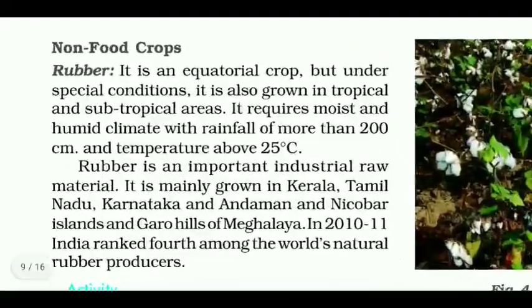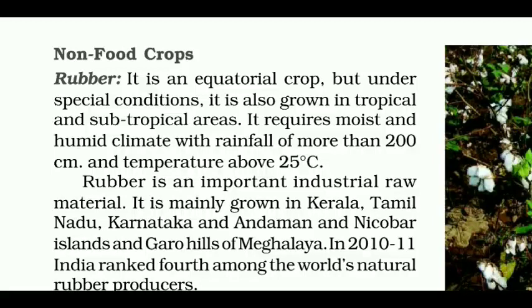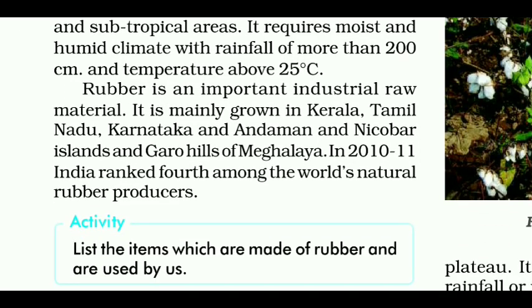Now, non-food crops. The first one is rubber. It is an equatorial crop, but under special conditions it is also grown in tropical and subtropical areas. It requires moist and humid climate with rainfall of more than 200 cm and temperature above 25 degrees Celsius. Rubber is an important industrial raw material. It is mainly grown in Kerala, Tamil Nadu, Karnataka and Andaman and Nicobar Islands and Garo Hills of Meghalaya. In 2010-11, India ranked 4th among the world's natural rubber producers.